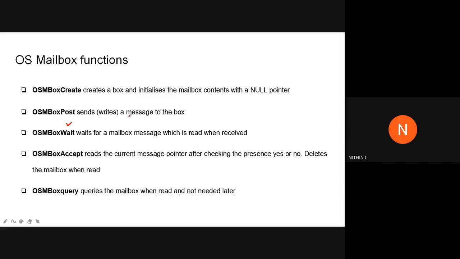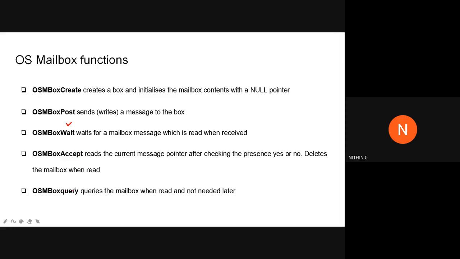Okay. Then if you are using OSMboxAccept, that reads the current message pointer after checking the presence, yes or no. Deletes the mailbox when read. That is for immediate access. Like OSQAccept, for immediate access we will be using the accept function. So that is for taking the message or reading the message from the present or current head.